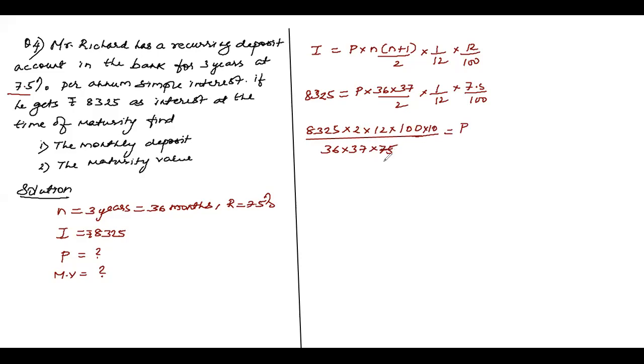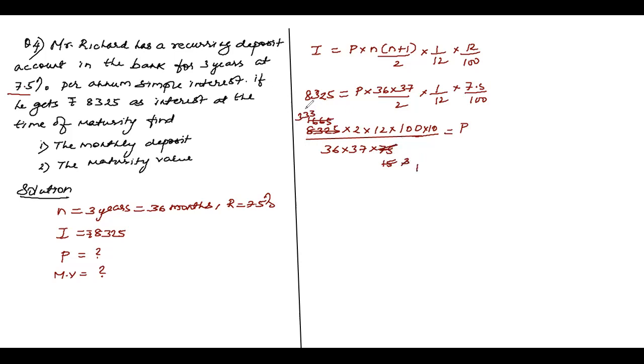Now see, 5 1s are 5, 5 6s are 30, 5 5s are 25. Again, this goes in 5's table, 5 3s are 15, 5 3s are 15, 333. Got it? So 75 got cancelled and you're left with 3.